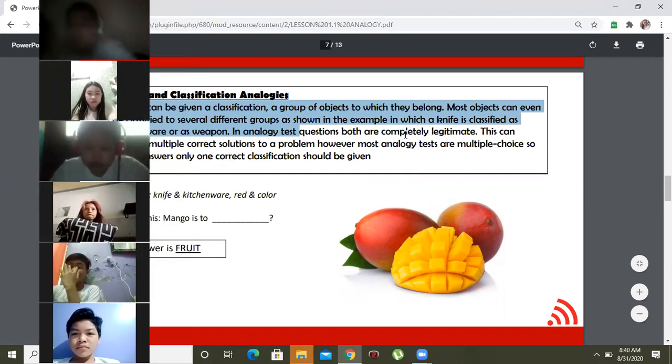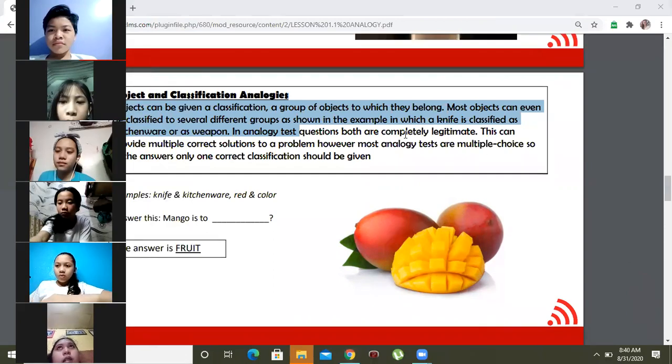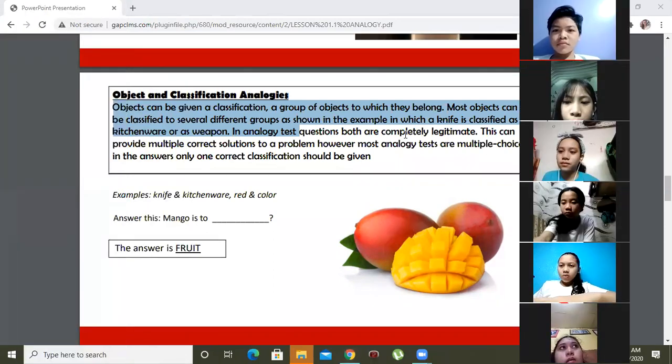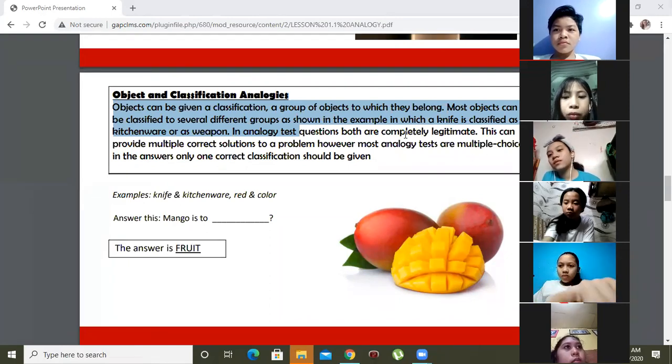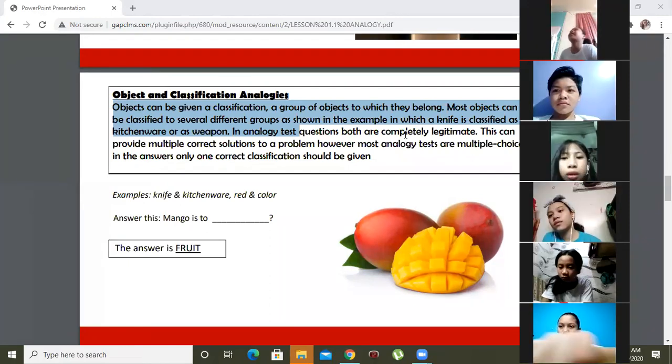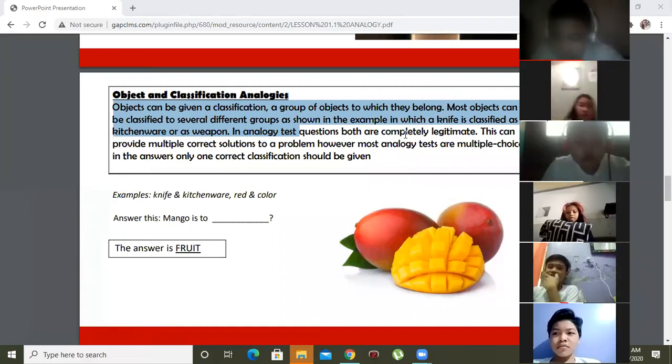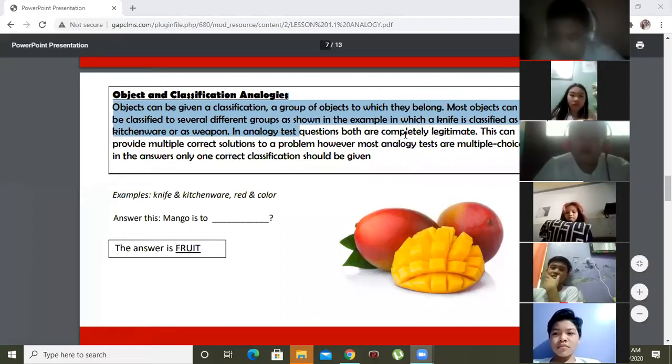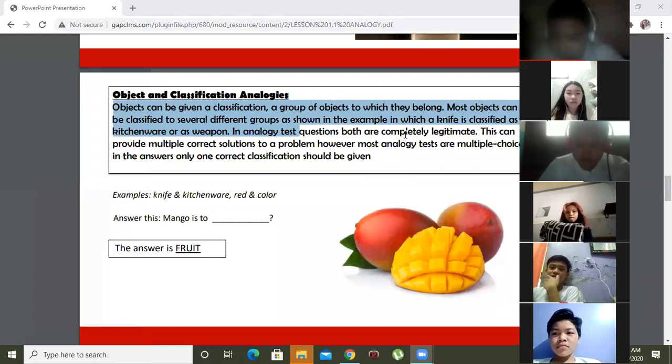Another. Kate. What? Category. Very good. So when we say classification, the other term for classification is category. What do you mean by category, ma'am? When we say category, this is the classification of a certain word.